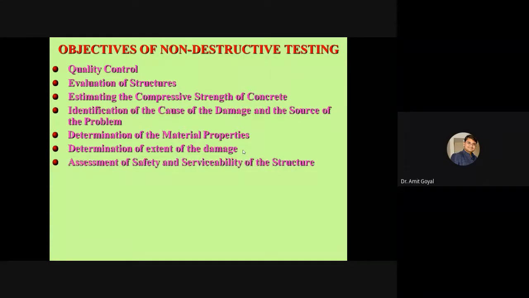Again, at a similar point, the assessment of safety and serviceability of the structure is very important, because nowadays serviceability of the structure is the main issue associated with us. Many a time we buy buildings, but we need to find out whether these structures are serviceable or not. Here again, I want to take one example.